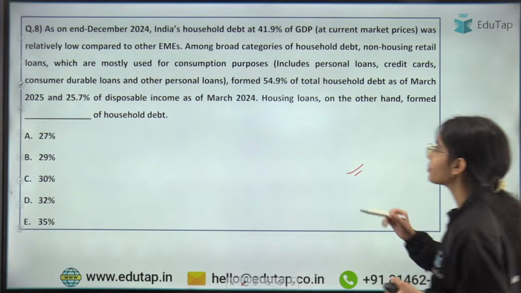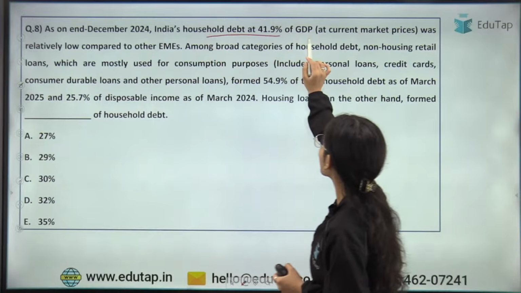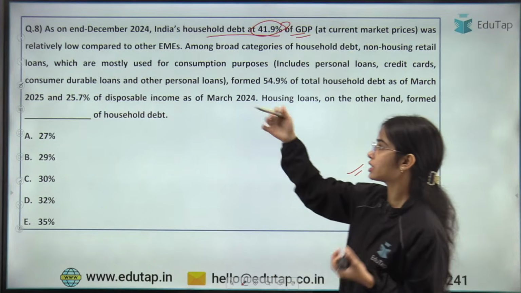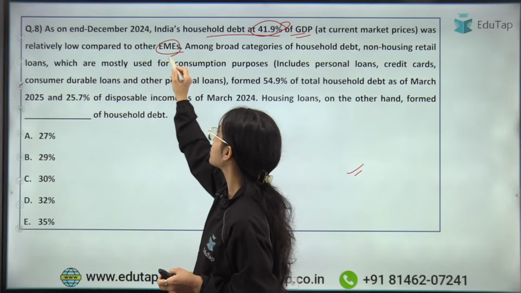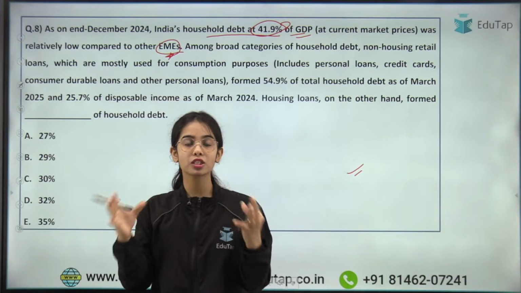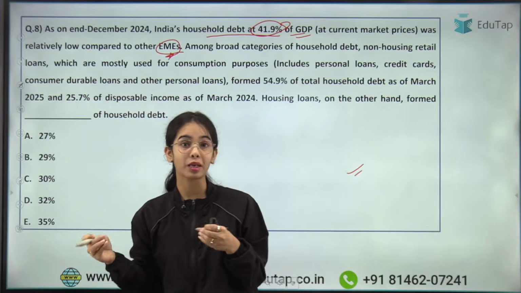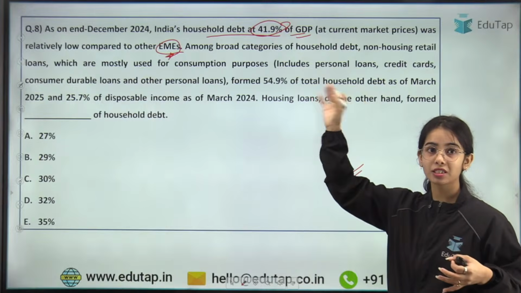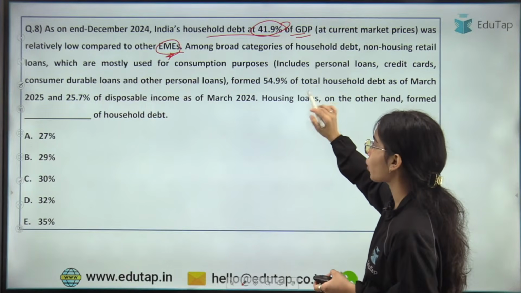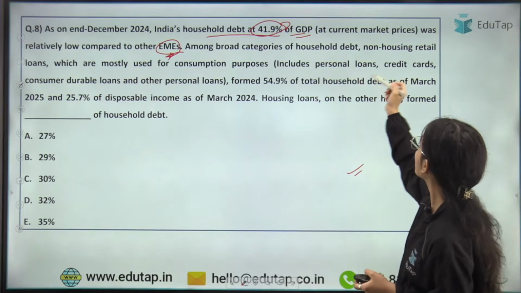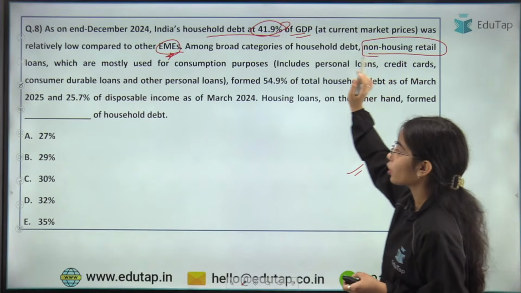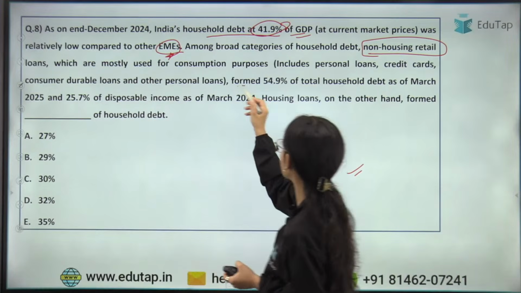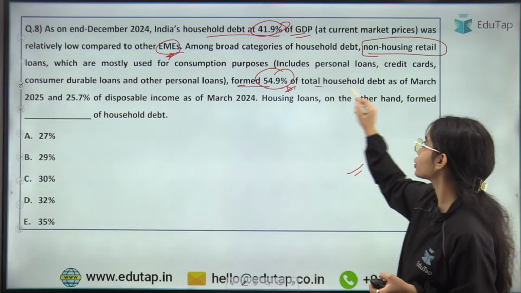Okay, so here basically India's household debt is at 41.9% of the GDP. This was low compared to other emerging market economies. Now, out of the household debt, the maximum is going to the non-housing retail segment. Non-housing retail loans have formed 54.9% of the total household debt.